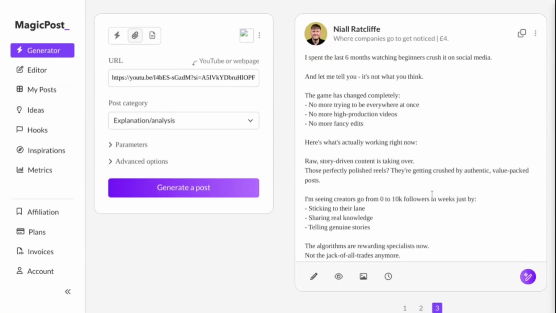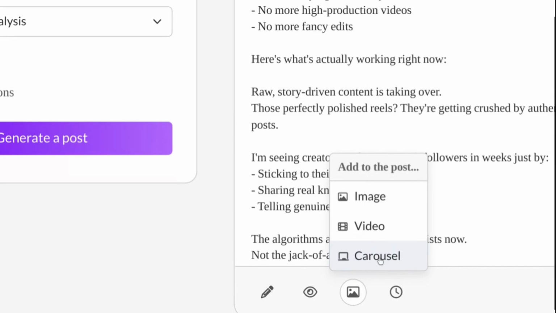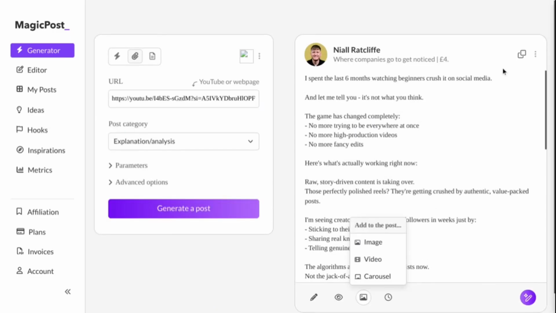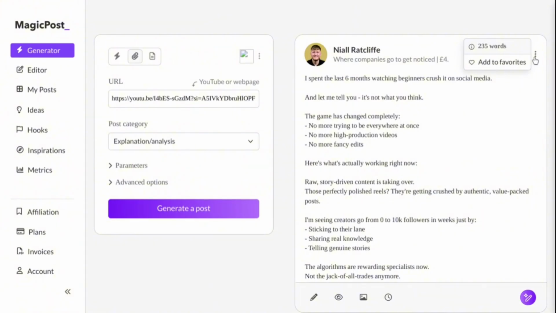And as you can see, you can also add an image, video, and carousel. Now this is actually new because previously all you could do was just upload an image, but yeah, it's kind of cool. And once that is done, just click on those dots, add it to save if you want. If you don't, you don't, right?